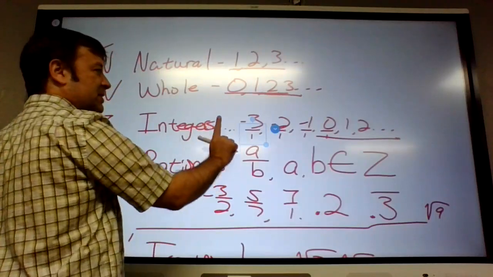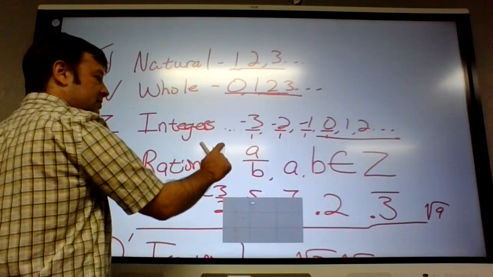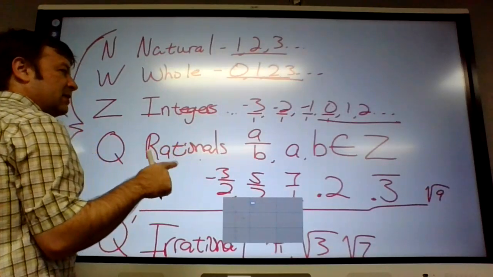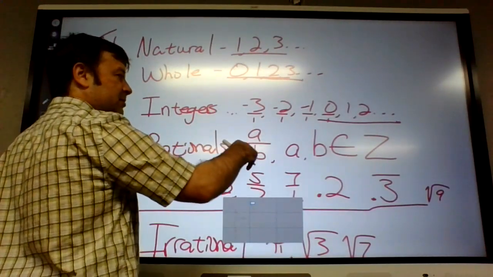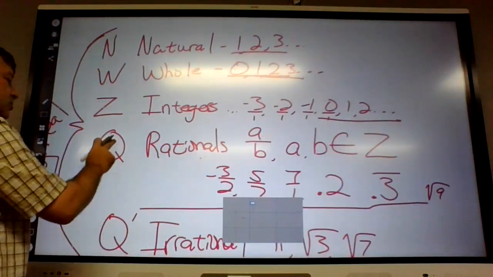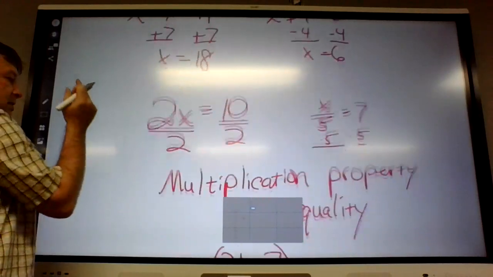So you want to go as high on the list as you can. But you only put one answer. Like negative 5, we would just put integer, even though it is rational, but more specifically, it's an integer. So one answer on number 2 for each of those.